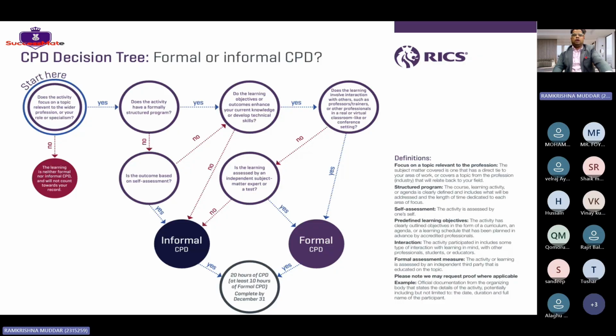Does the learning objective or outcome enhance your current knowledge or develop technical skills? Once the training is going on, there are 19 competencies, and on the next slide we will go through what these competencies are: contract practice, procurement and tendering, quantification, construction technology. In my training session, I'm going to explain as per the RICS requirement how it has to be done and what is required, and I'm going to enhance your knowledge. I'm not saying I'm going to give you fresh knowledge, but enhance what you already know, in a structured way, so that when the assessor asks you a question, you are able to answer. Clear, guys?